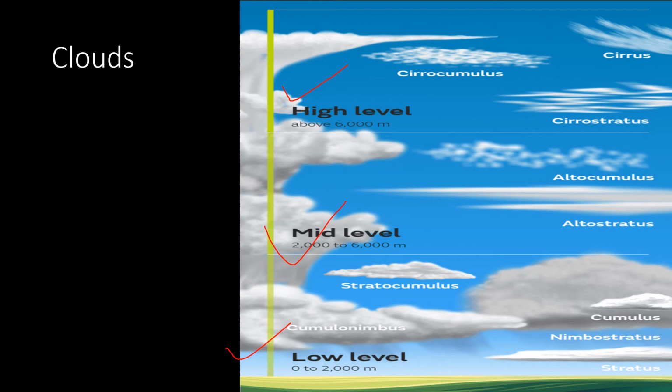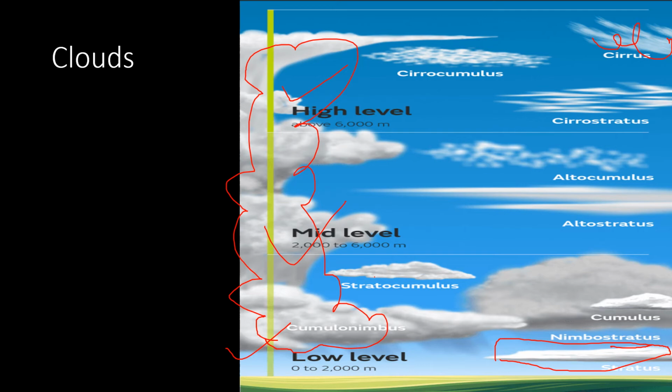We can see here those which are stratus. The shape of the stratus will be this type, the sheet-like one. If they are cirrus, then they will be this type. The next one is cumulonimbus. Size of them is very large, this large. These are cumulonimbus. From the lower level, they rise till the very high level. Stratus can be found in lower level, higher level, and mid level also.